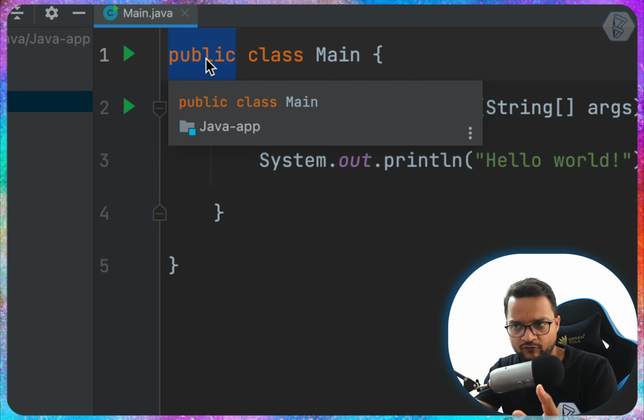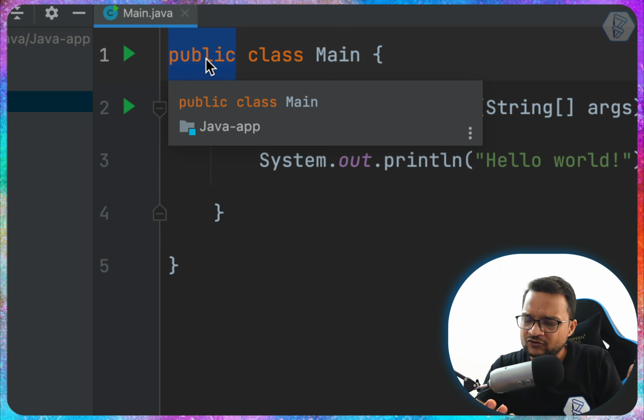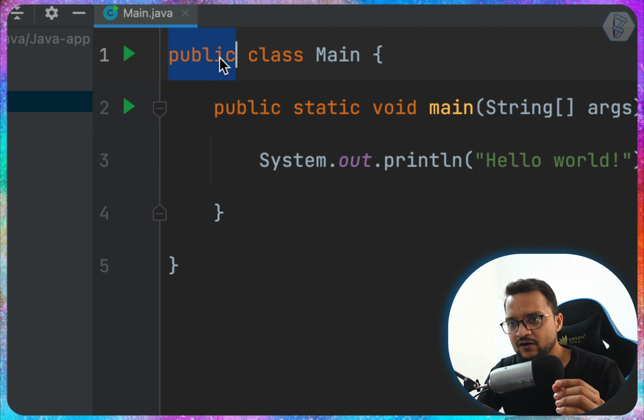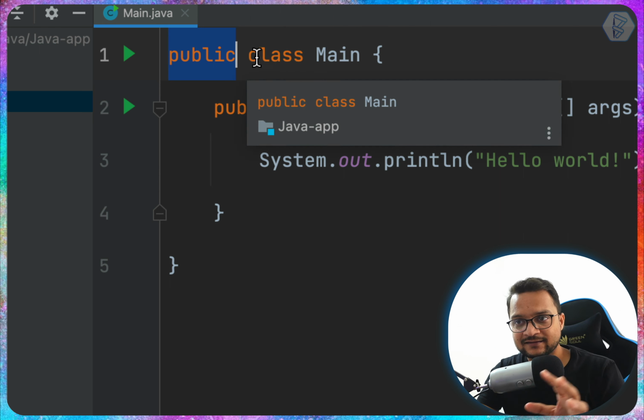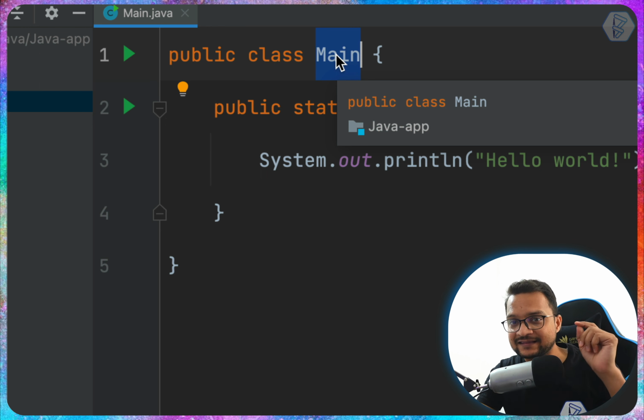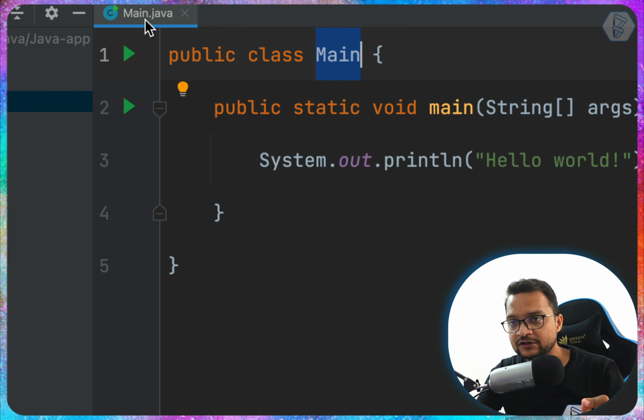So for a software, for a language, what is the outside thing? Outside thing means the user, or maybe some other application. So that's the simple thing. Then since we have defined this class as public, we need to give the name. So what is the name of the class? Main. But remember, this word, main, has to be exactly similar to the file name.